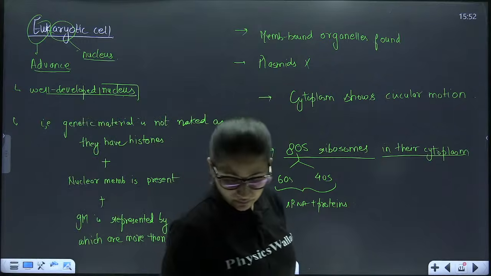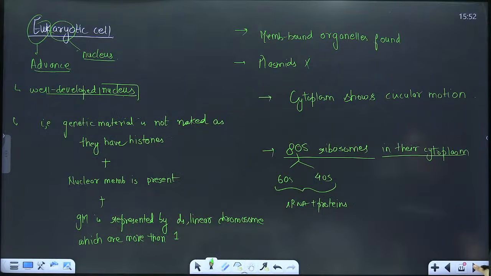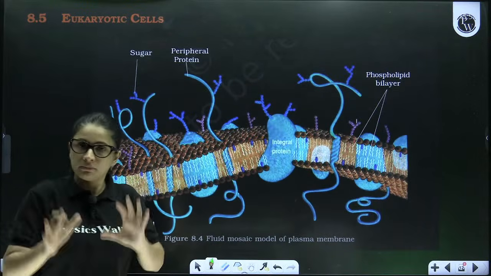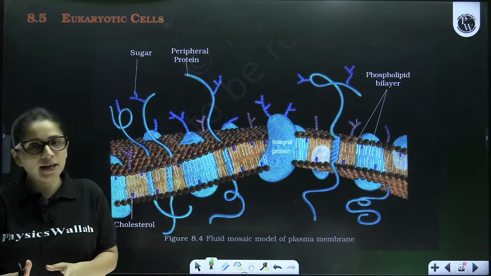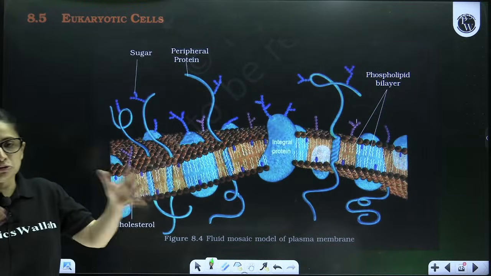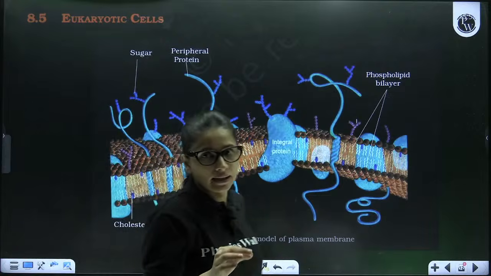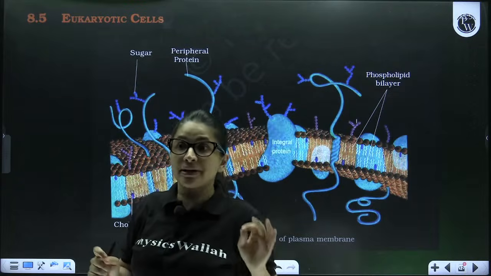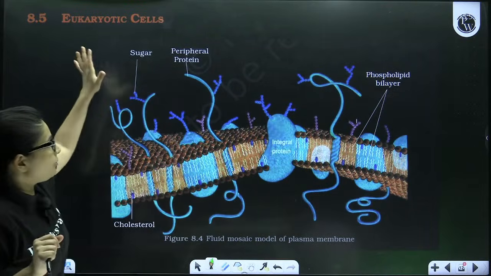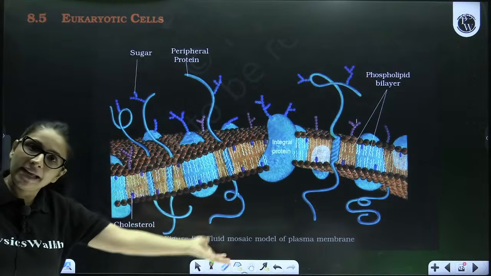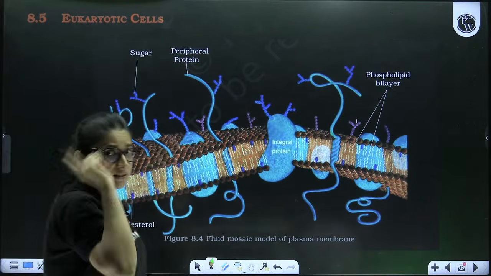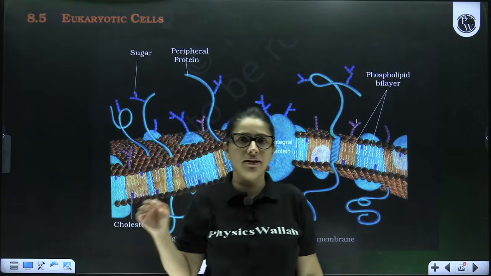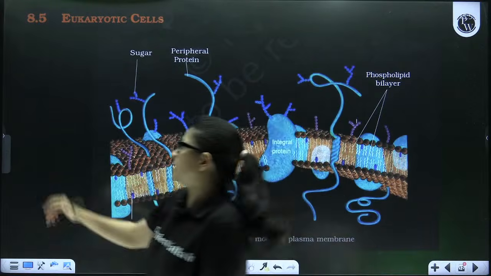If yes, then let's continue with the structure of the eukaryotic cell. Basic features you all have studied, the basic difference between prokaryotic and eukaryotic cells. Like you have seen the structural aspect of the prokaryotic cell, now it's time to tell you the structural aspect of the eukaryotic cell also. Let's talk about the cell envelope. We have discussed the prokaryotic cell envelope, and now we are going to start the discussion of the cell envelope of the eukaryotic cell.